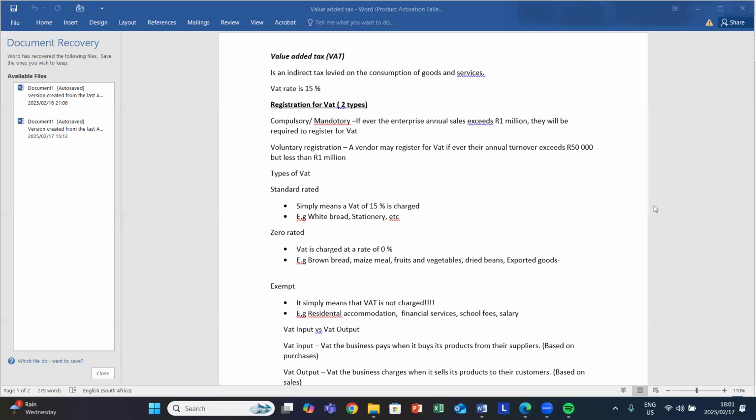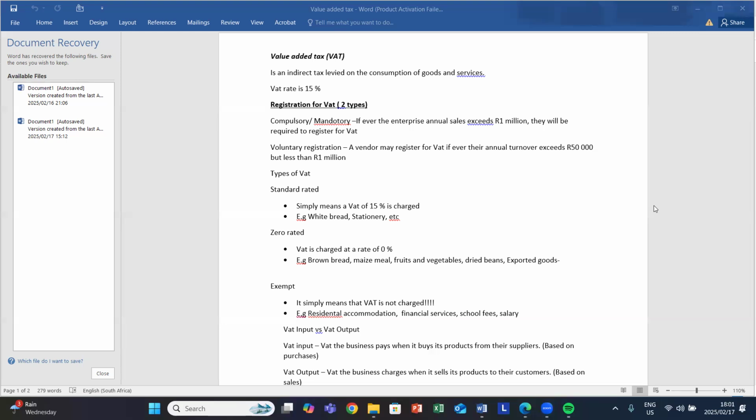Then the second type of registration that we have, we call voluntary registration. With regards to voluntary registration, it just depends on you as a VAT vendor. If your annual turnover is more than 50,000 rand, that's the keyword, more than 50,000 rand but less than 1 million rand, meaning you as a business can register for VAT.